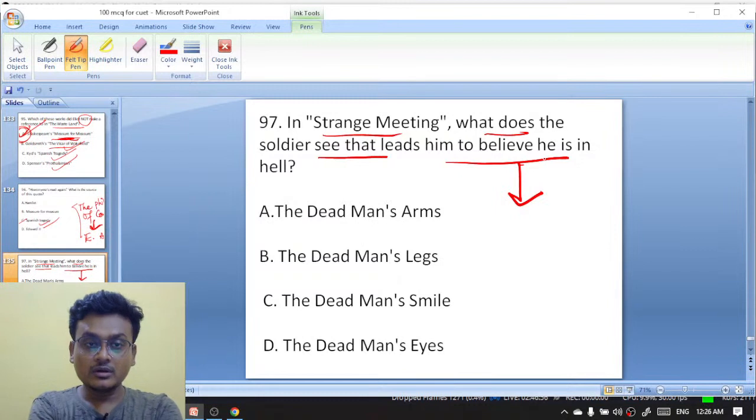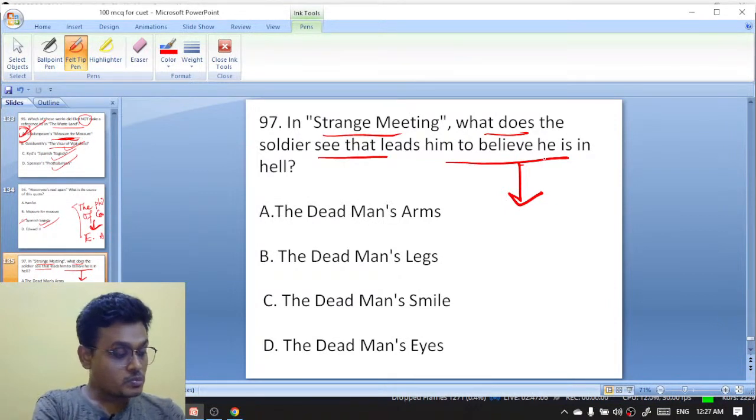Okay, Wilfred Owen. Strange Meeting, Wilfred Owen, got it. Excellent. Wilfred Owen has written Strange Meeting.